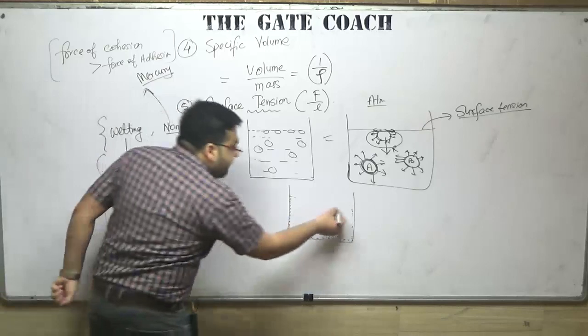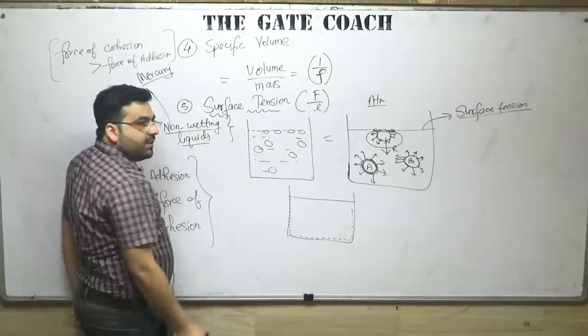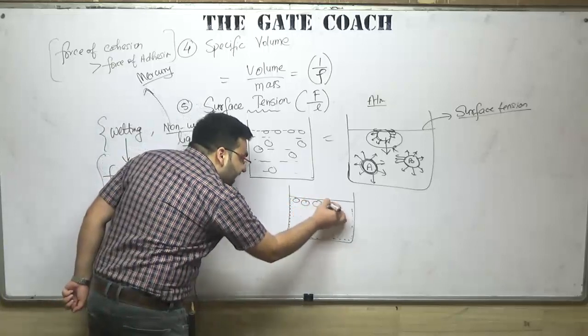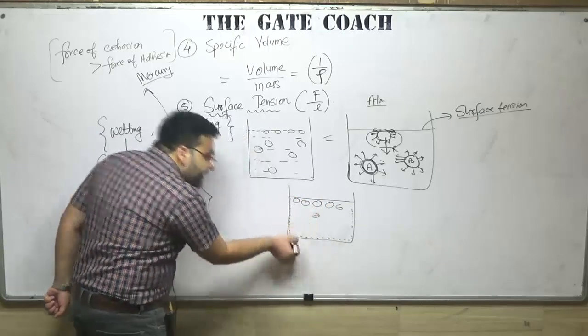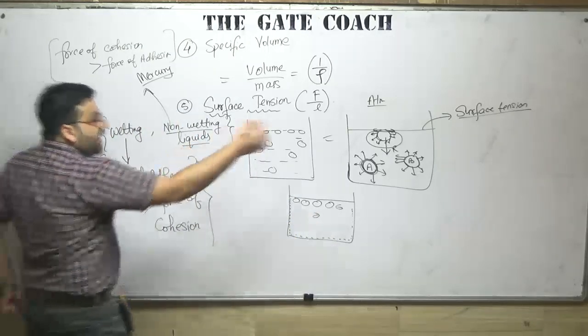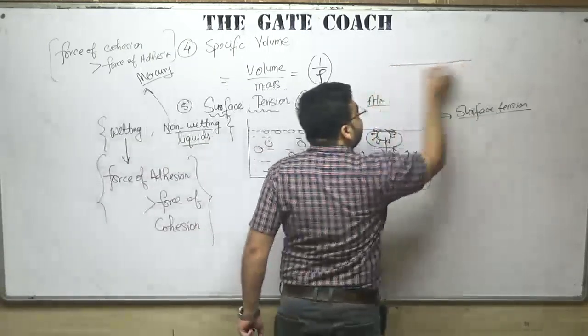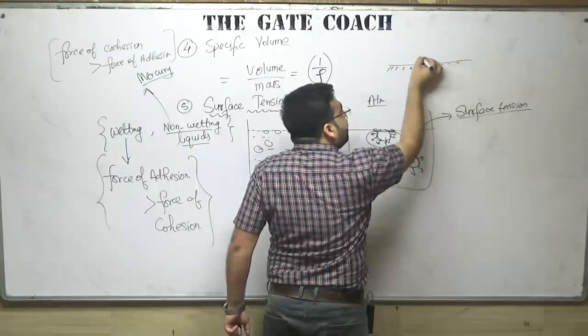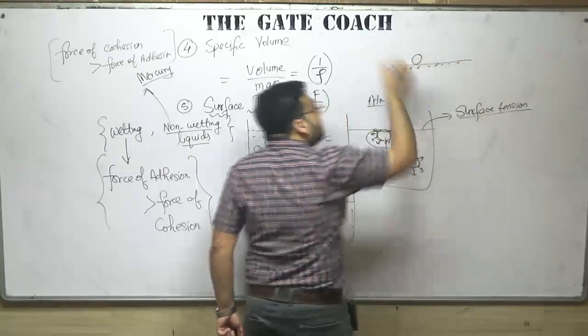For example, if I have mercury in this tumbler, the forces between the particles are very high as compared to those between the mercury and the surface. So it will try to have the minimum area of contact. If you drop some mercury on a surface like this, it will try to have the minimum area of contact like this.